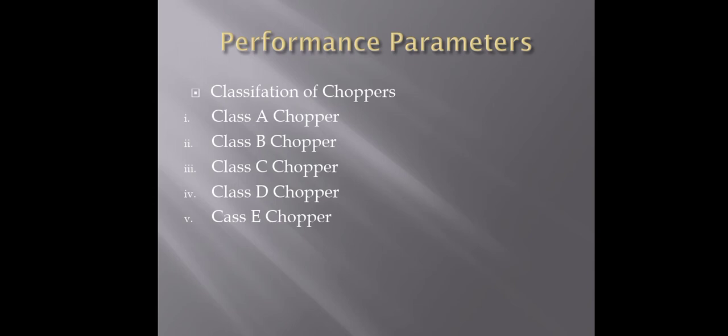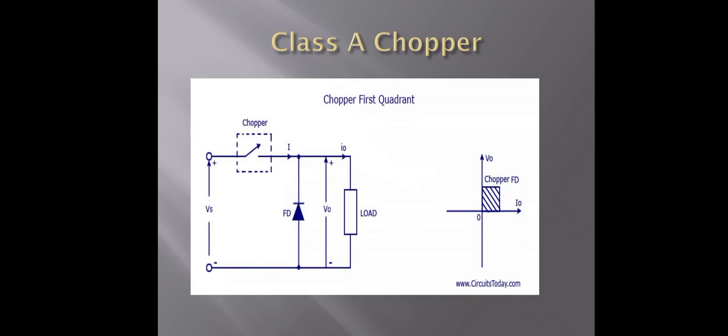Then the classification of choppers. Choppers are classified into 5 types: class A chopper, class B chopper, class C chopper, class D chopper and class E chopper. Now we will study the working and the output voltage quadrants of the choppers in detail. First is the class A chopper.